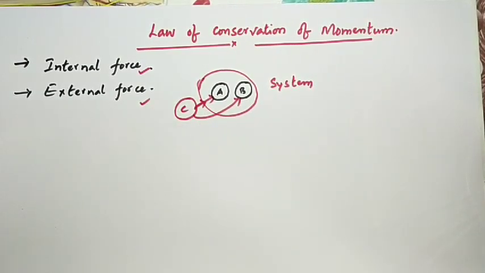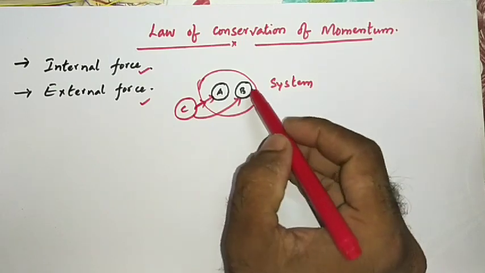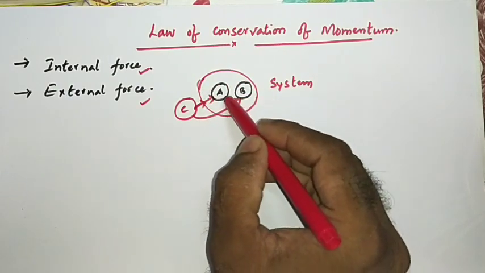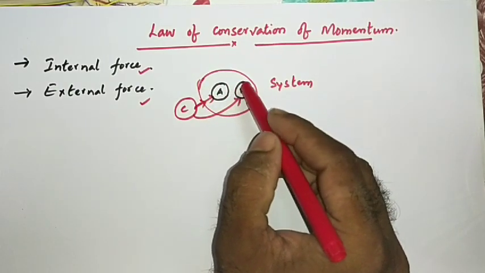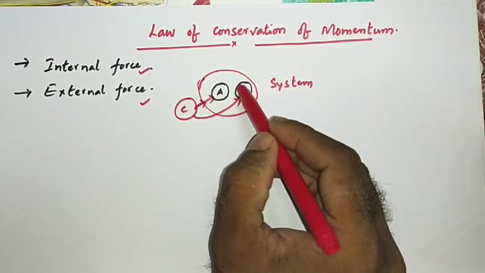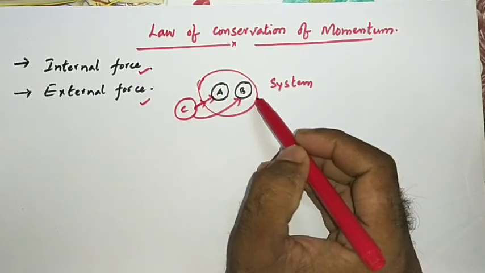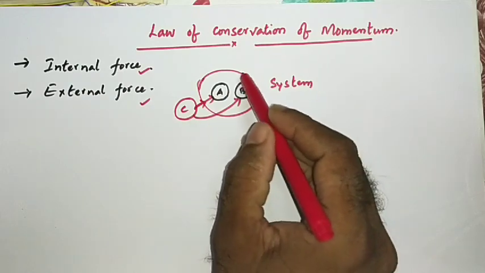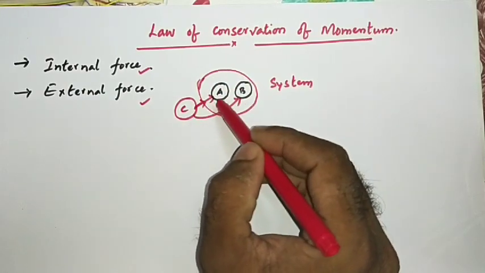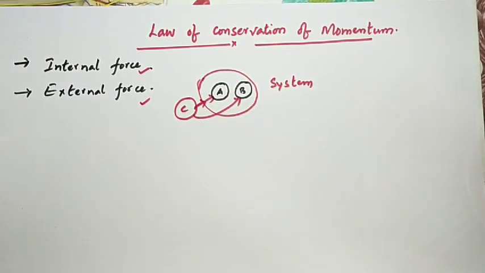So if you consider these two objects as a system, the forces applied by the bodies which are in the system are internal forces. If any object is applying force on the system of bodies from outside, that is external force. Clear? Very good. Now what is law of conservation of momentum?